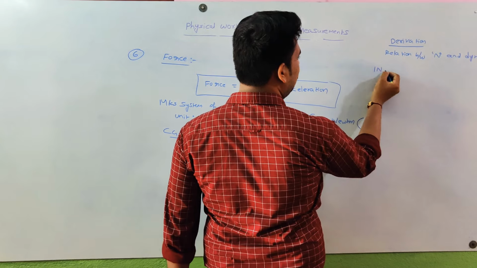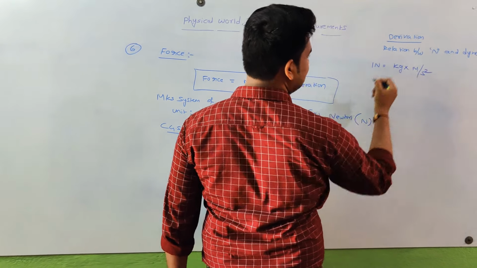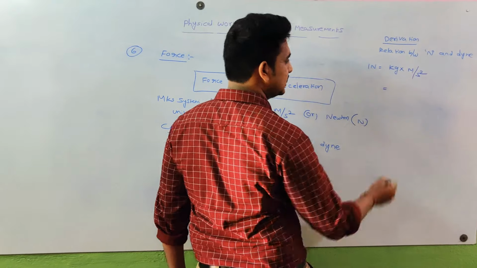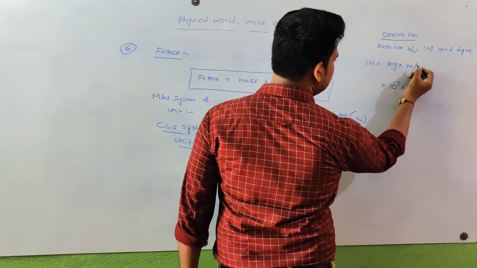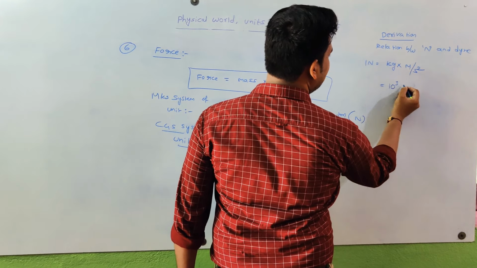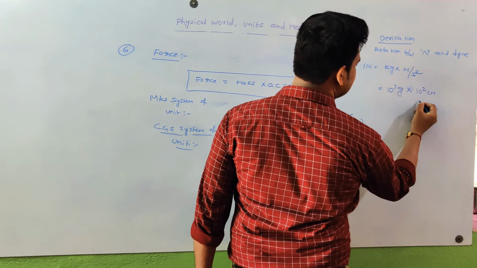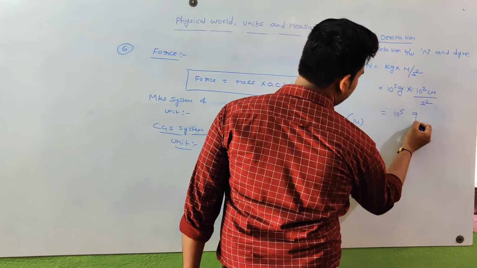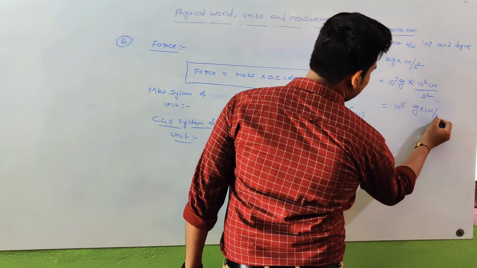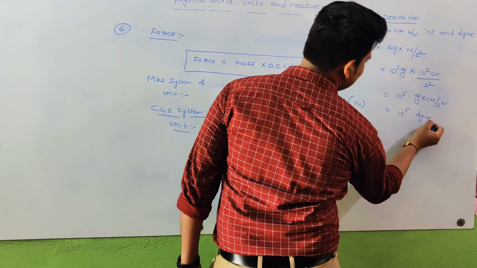1 Newton is equal to kg into meter per second square. Kg is represented as 10 cube grams. Meter is represented as 10 square centimeters by second square. That means 10 power 5 gram into centimeter per second square, that means 10 power 5 dynes.